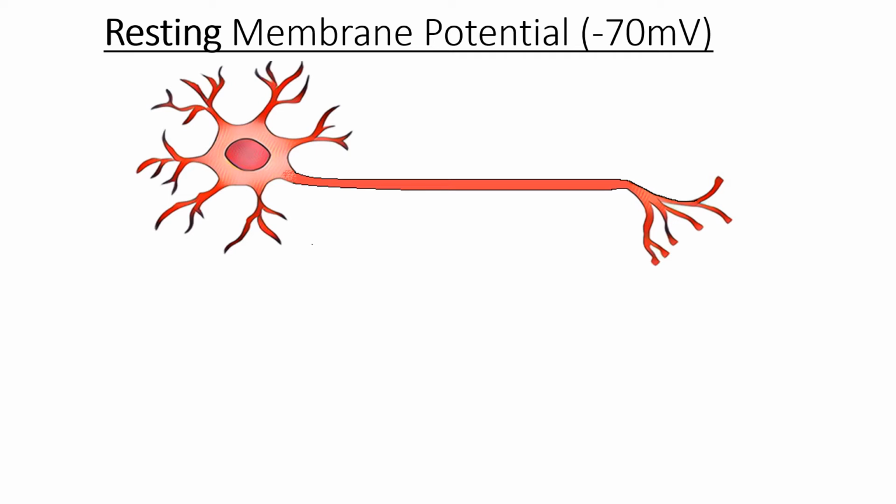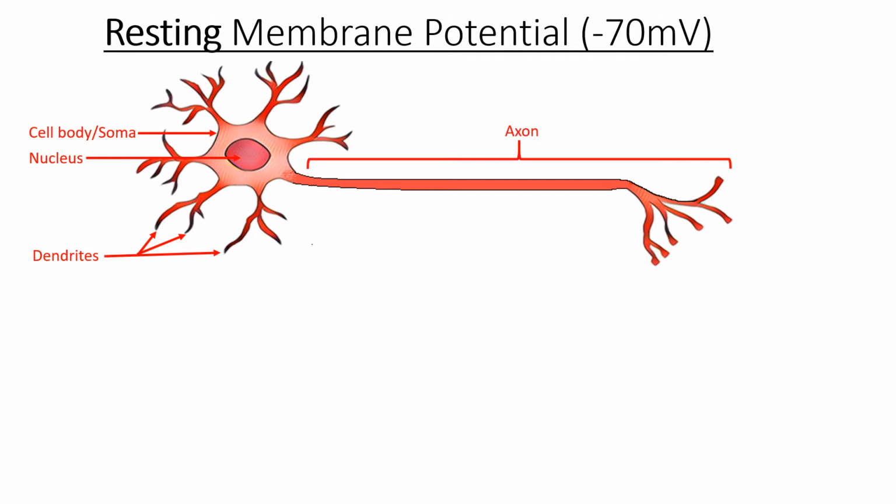A nerve cell, just like other cells, is made up of a cell body, also known as soma. Within the cell body, you will find cytoplasm and cellular organelles such as the nucleus. The cell body has extensions referred to as processes. One type of process is called dendrites. Dendrites are highly branched and are responsible for receiving most of the electrical signal information from other cells. Another type of process is called an axon.